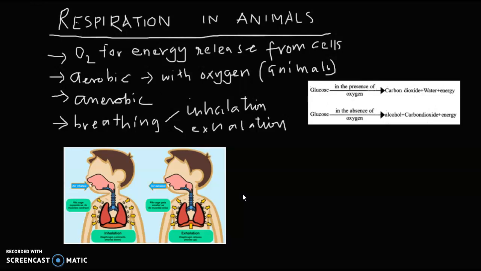And the process by which air is taken in through the nose is called inhalation. And when we throw out carbon dioxide from the nose itself, that is called exhalation. Normally, a person inhales and exhales or respires about 15 to 18 times in 1 minute. So that is called the breathing rate.